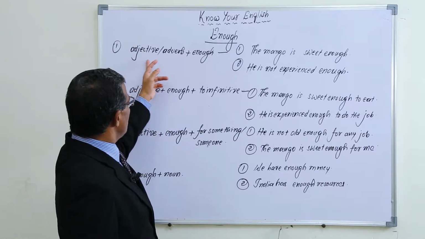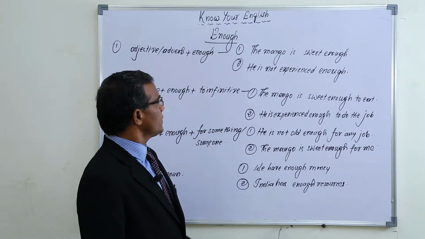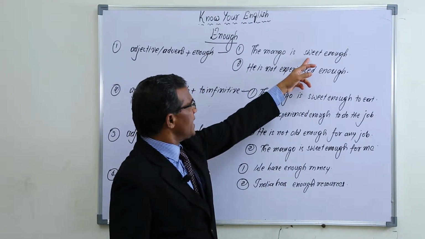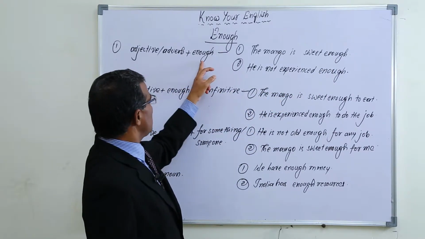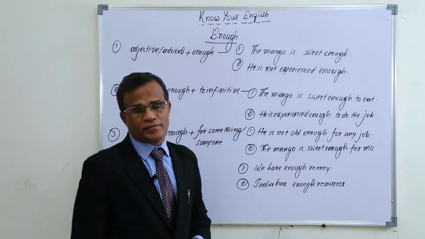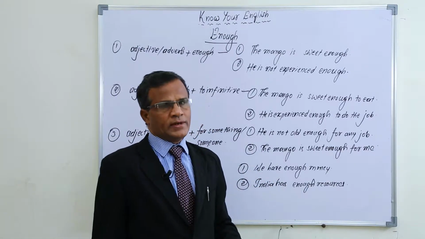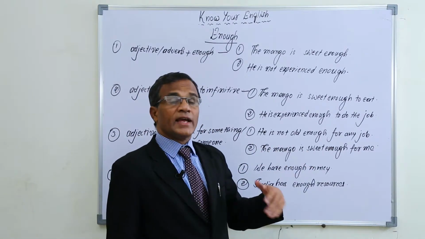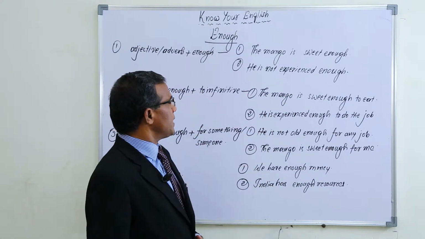Okay, adjective or adverb plus enough. The mango is sweet enough. So here sweet is an adjective, and after that we are able to use enough. The mango is sweet enough. It means it is enough sweet for me. I can eat it like that. So when it is satisfactory for us, we use it in this way. Okay, the mango is sweet enough.